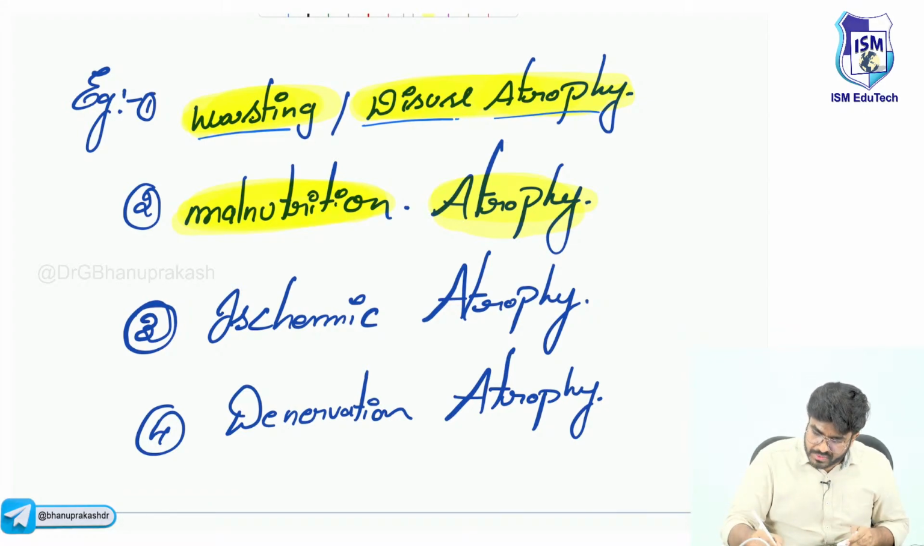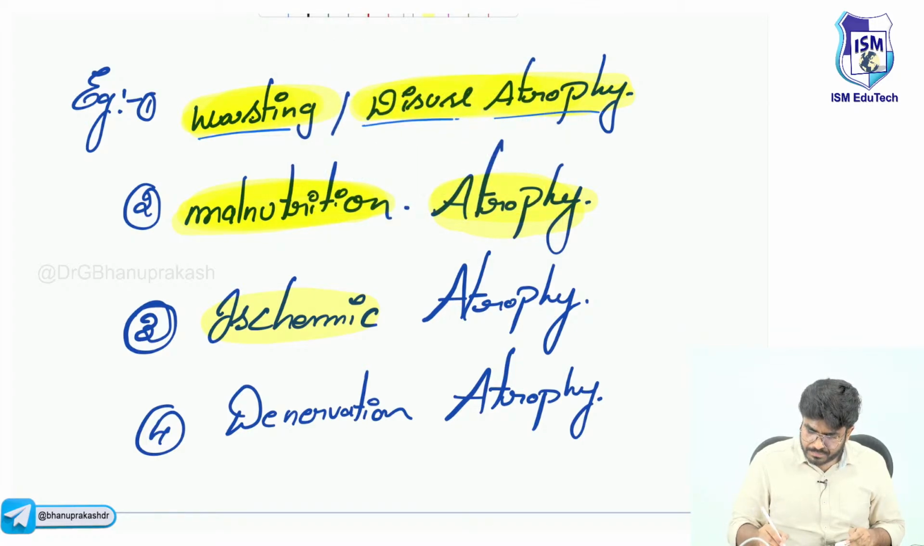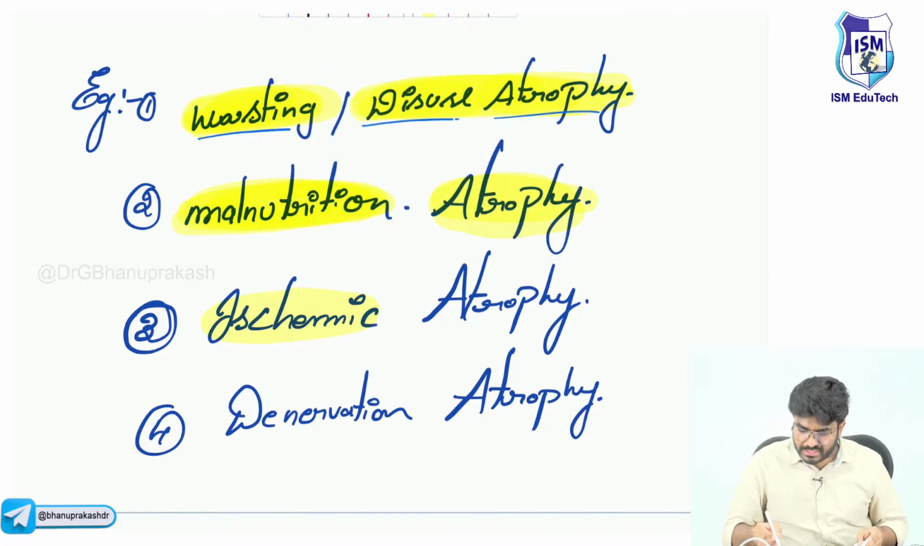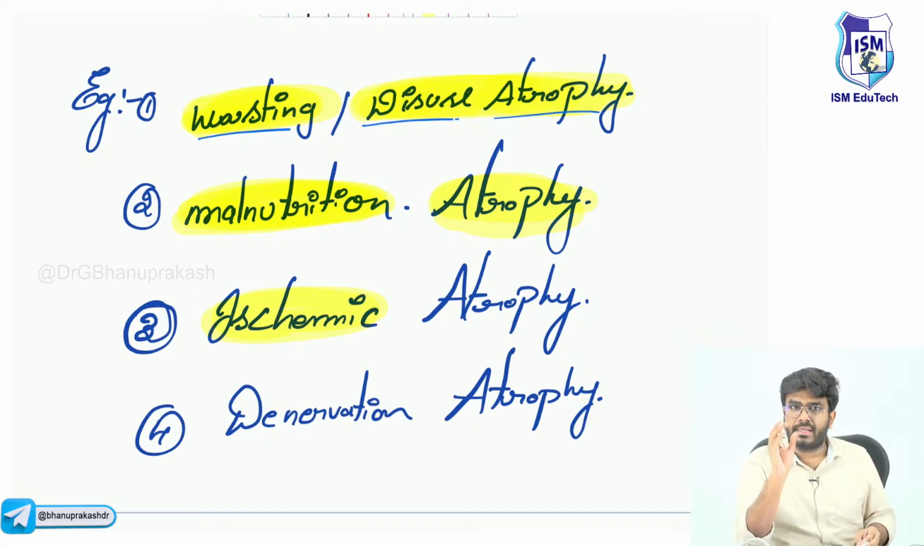Next, ischemic atrophy, sir. So what exactly is ischemic atrophy? Ischemic atrophy means you have decreased the blood supply to the tissue. When you decrease the blood supply to the tissue, ischemia, automatically the tissue size decreases.